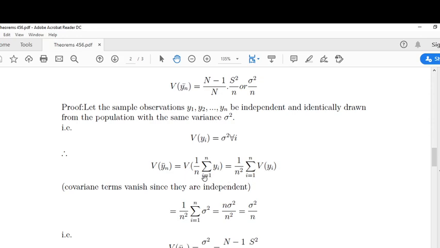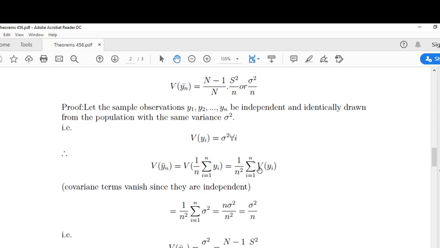Variance of summation i equals 1 to n of yi is variance of y1 plus variance of y2 and so on, variance of yn. We know that variance of x1 plus x2 is equal to variance of x1 plus variance of x2 plus 2 into covariance of x1 and x2. Since the events are independent, the covariance terms vanish.